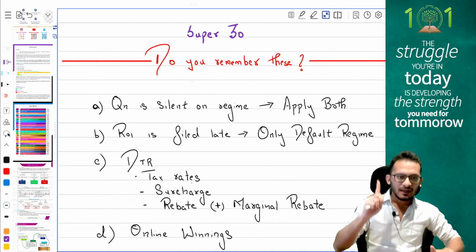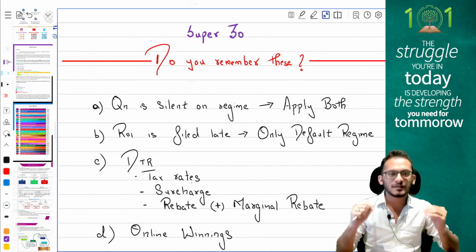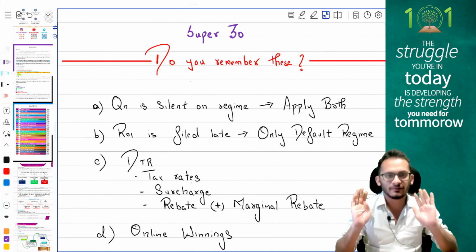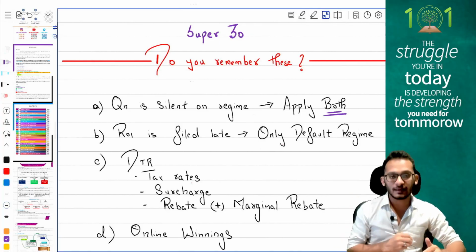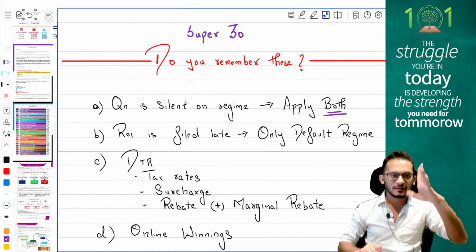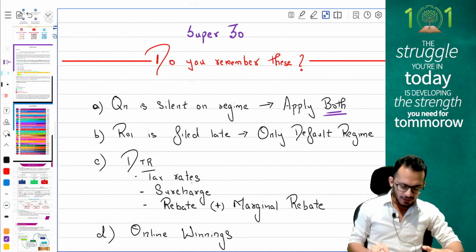Adjustment number one. If the question is silent on the regime, if the question simply says compute tax in the manner which is most beneficial to the assessee within the four corners of the law, always apply both the regimes and check whichever is lower.